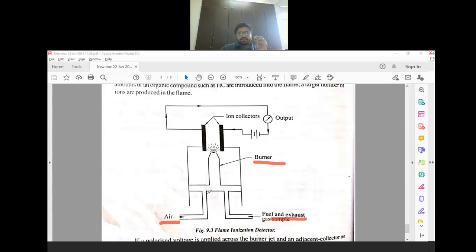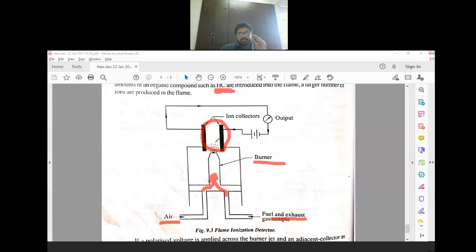So here what will happen, whenever fuel and air get combined, combustion takes place. Whenever combustion takes place, we know that flue gas gets generated here, and this space gets ionized. The ionization of this space depends on the quantity of hydrocarbon.